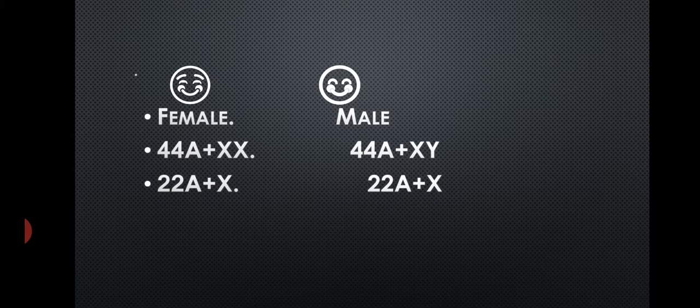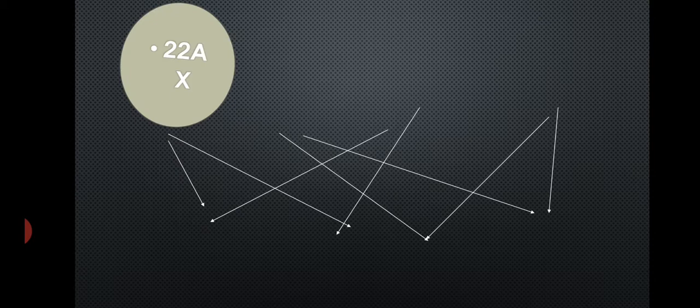Here the female produces ova and the male produces sperms. An ovum contains 22 autosomes and an X chromosome. Another ovum contains 22 autosomes and an X chromosome, and a sperm contains 22 autosomes and an X chromosome, while another sperm contains 22 autosomes and a Y chromosome. Now we can see it with the help of a diagram.